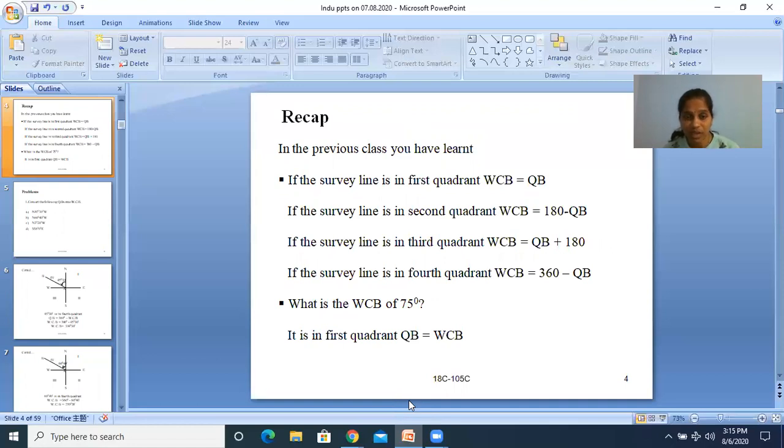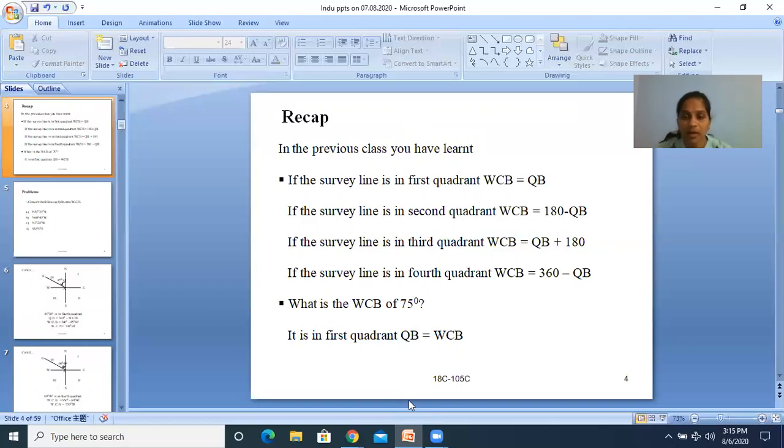If the line is in the first quadrant, WCB is equal to QB, so there is no change in the bearing. Just note down that WCB is equal to QB, the quadrantal bearing. If the line is in the second quadrant, then WCB is equal to 180 minus QB.